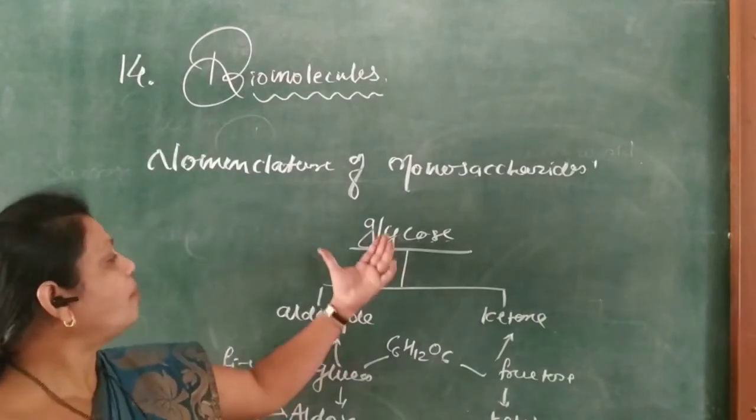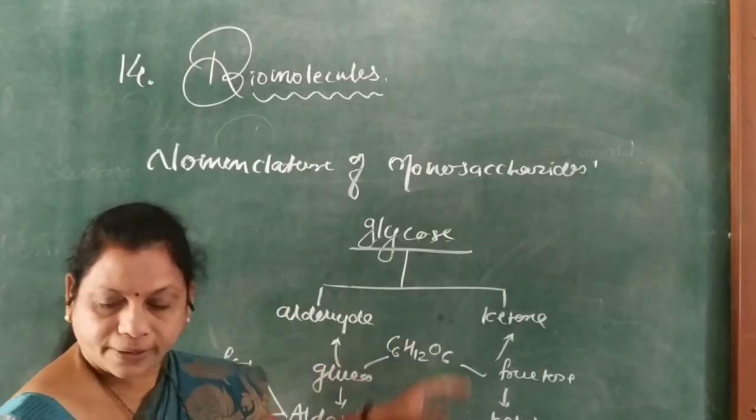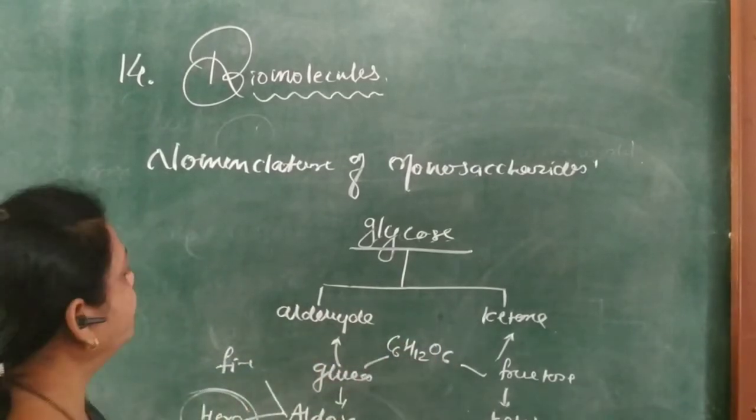These are the nomenclature of monosaccharides.